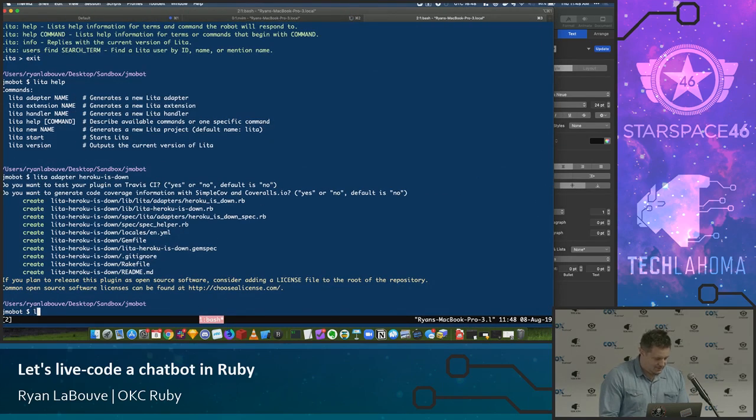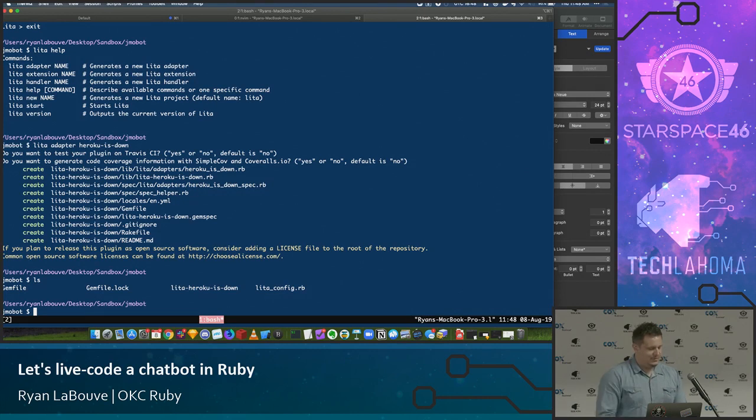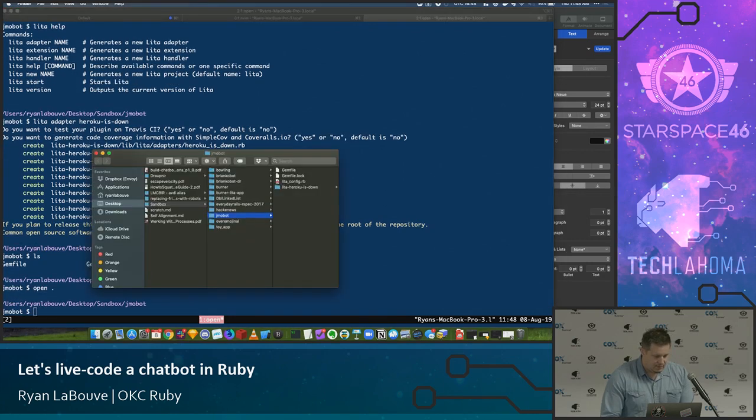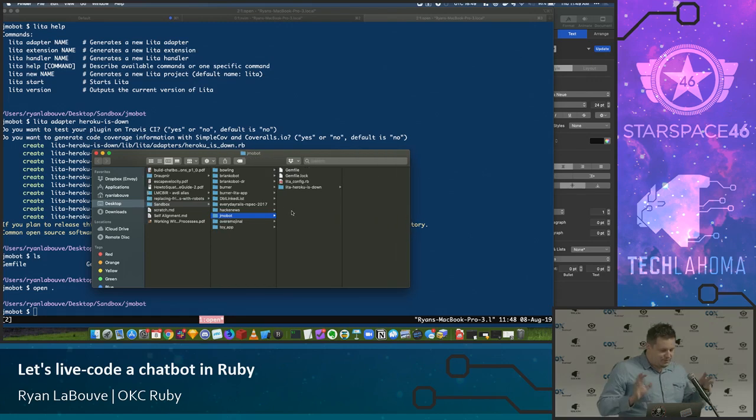So let's look. This is actually interesting because we have this root. Just open Explorer real quick. This is amazingly hard to see, but I'll describe it. We have a root project that's just a gem file, and then we have each skill, which is a completely separate project. That's a really cool pattern because we could do something like git submodules, and this also allows us to deploy specific skills to Ruby gems. Maybe if we want to reuse these skills later at another bot, we just publish these gems, like Lita Heroku's down, independently, and then in our root bot, or in anybody's root bot, they could install these handlers we're making.